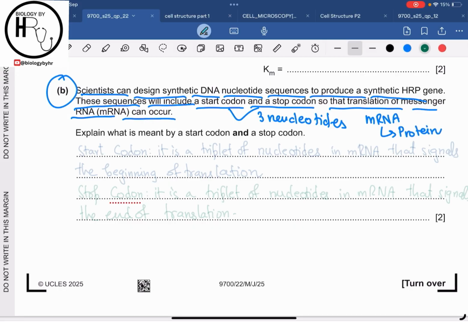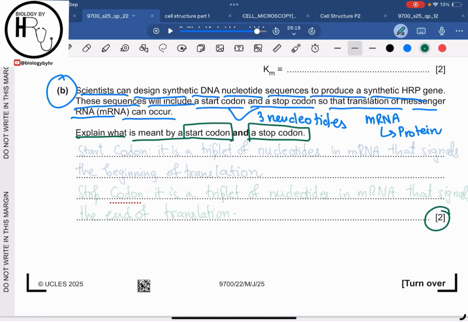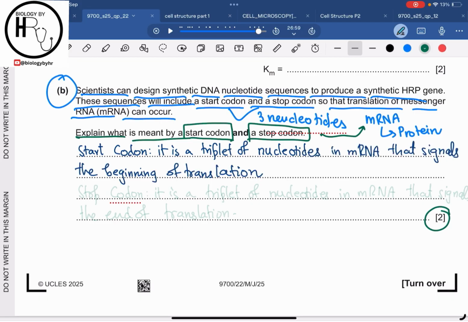And then further in the question they are saying explain what is meant by a start codon and a stop codon. This is a very easy question and a mark gaining question as well. The start codon and the stop codon are both found on the mRNA, right? Now, what is the definition of the start codon? It is the triplet of nucleotides in the mRNA that signals the beginning of translation. And what is the stop codon? Stop codon is a triplet of nucleotides in the mRNA that signals the end of translation. So this is what is meant by the start codon and the stop codon.